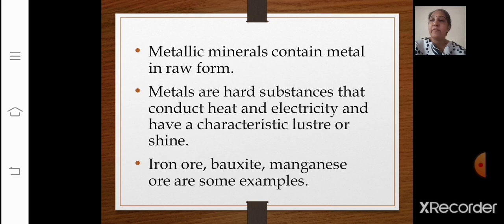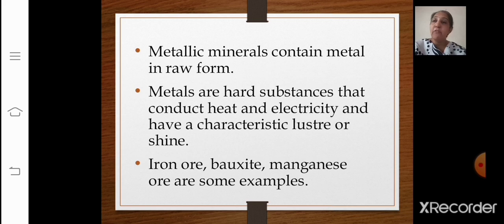Now let's move to the types of minerals. There are over 3000 different minerals. On the basis of composition, minerals are classified mainly as metallic and non-metallic, right? This is what you saw in the previous slide, correct?